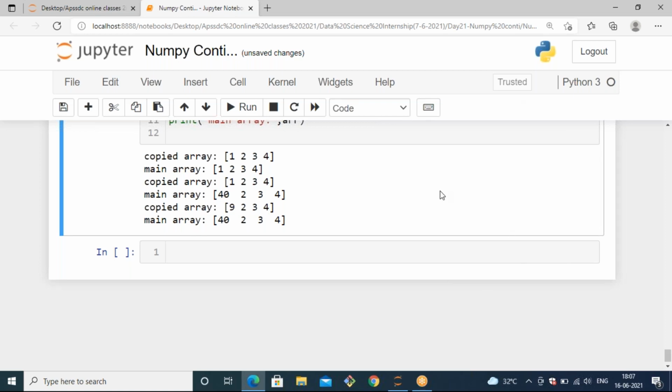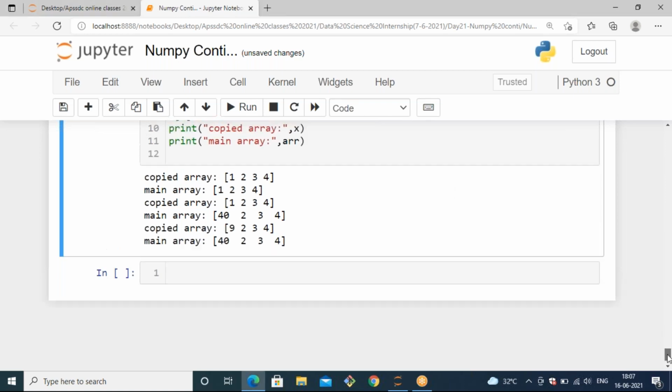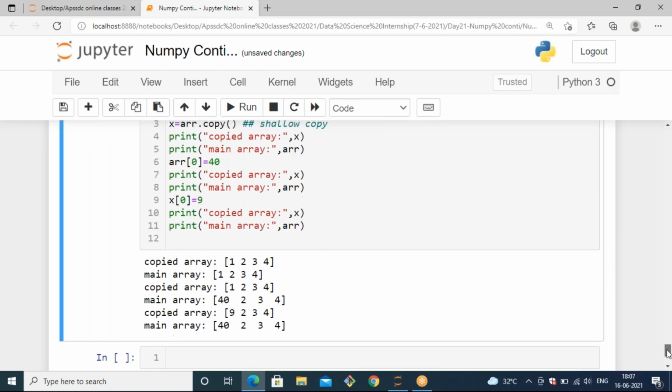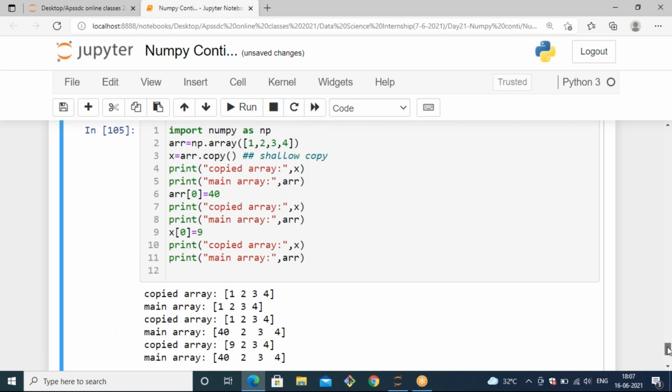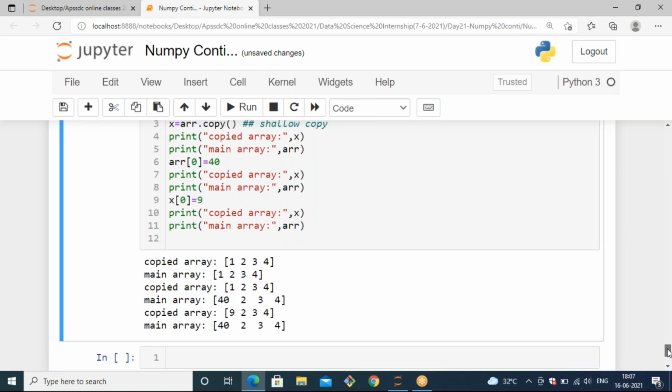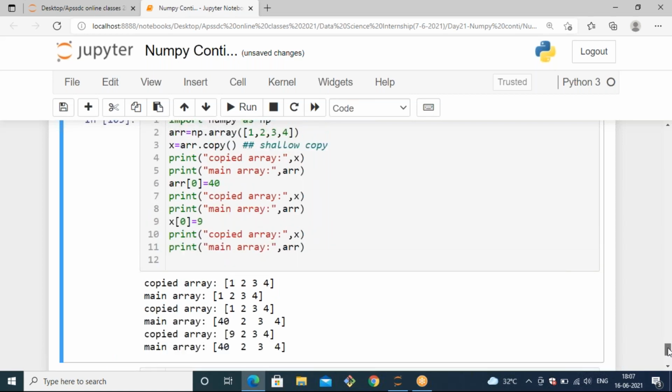Okay, am I clear, students, how the copy command works in NumPy arrays? Why we are using copy: sometimes we need to secure our data. So to secure our data, we need to generate other copies. Instead of losing our data, we can generate copies. And if you want to change anything, you can change it, and those changes should not be reflected in the main arrays. This type of copy we can call a shallow copy. Okay, am I clear, students, how it happens?